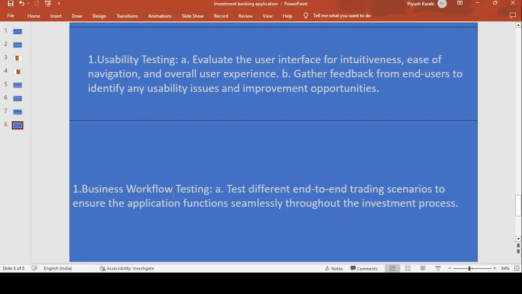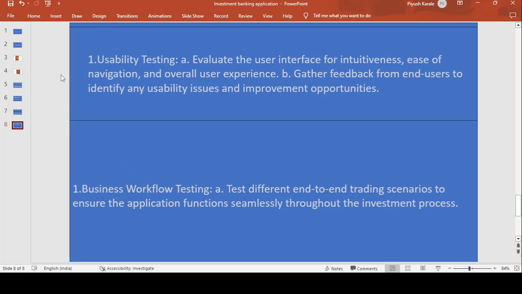Next, business workflow testing: test the different end-to-end scenarios to ensure that the application functions seamlessly throughout the investment process. Means whatever the flow of the application, from login page to home page, or buying page or selling page, and after that whether it is properly saved or not, whether it shows in the database or not, whether the total flow is working fine or not, that we have to check here in the business workflow testing.